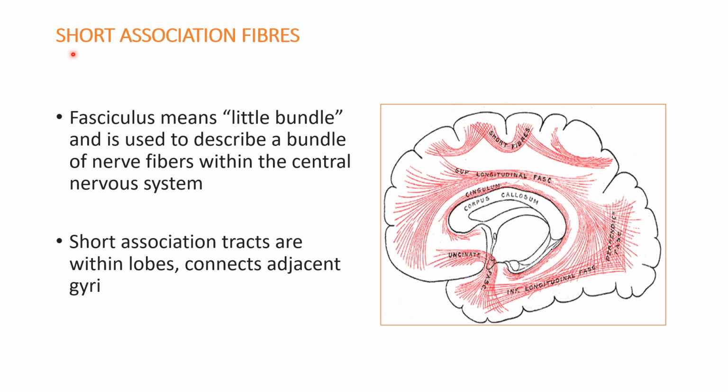So you can see these short association fibers. What is this fasciculus we are talking about? Fasciculus means little bundle, and is used to describe a bundle of nerve fibers within the central nervous system. Coming to the short association fibers, these are connecting the adjacent gyri within the same side of the hemisphere.